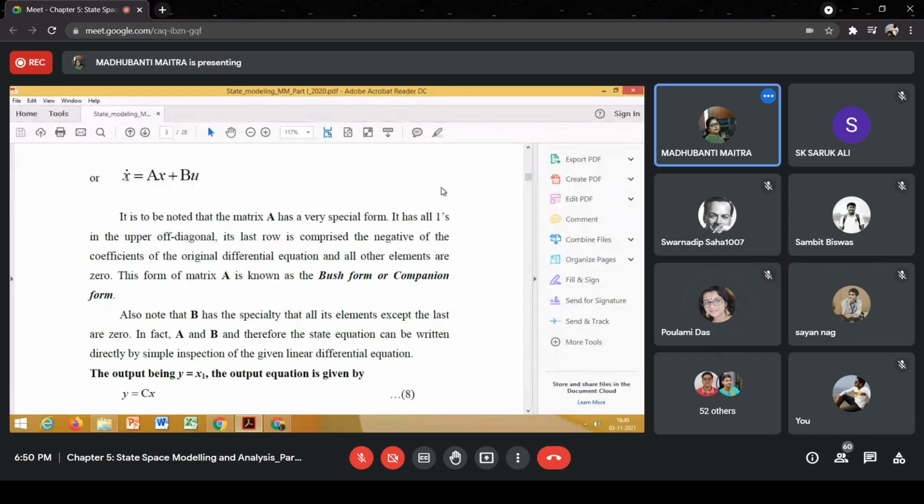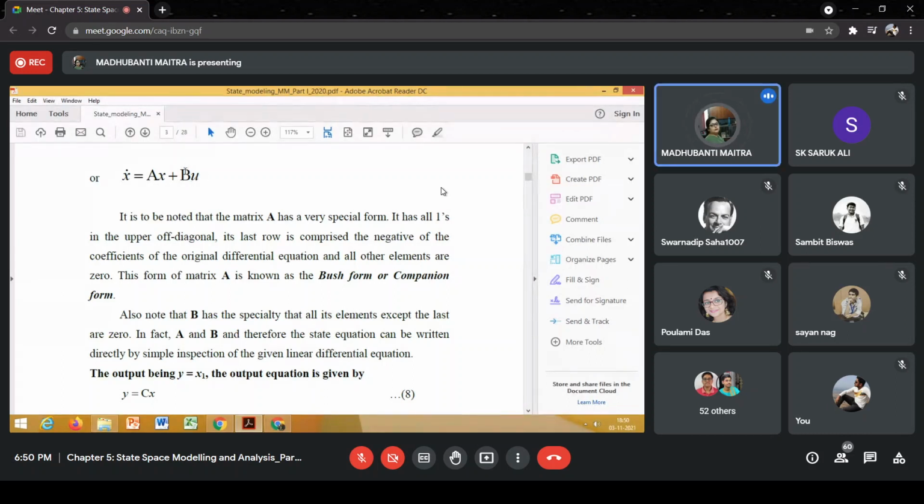X is the set of state variables, so this is also a column vector, an n by 1 vector: x1, x2, x3, up to xn. And this A is called the system matrix. For an nth order system, the dimension of the system matrix will be n by n. Am I correct? Yes, ma'am.